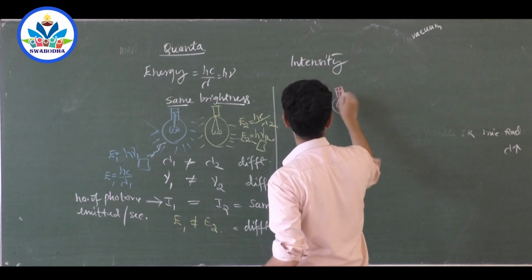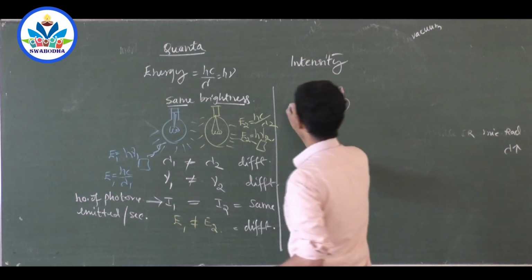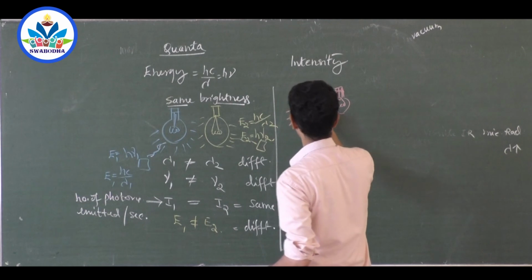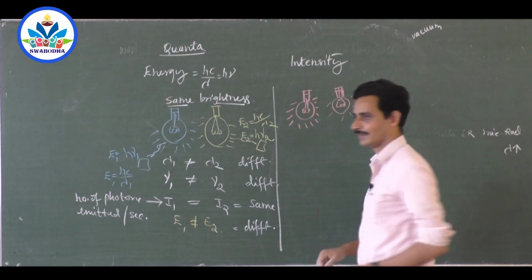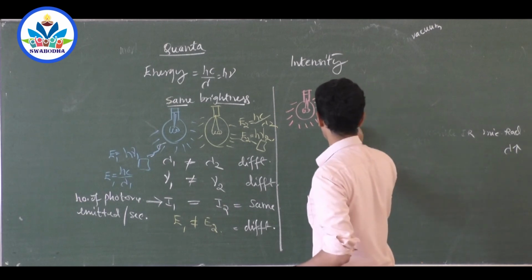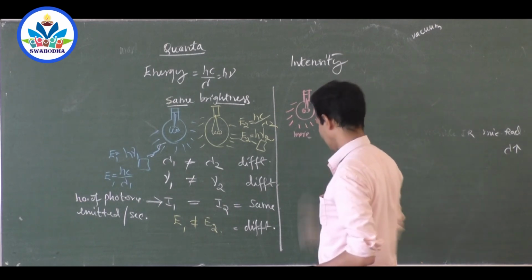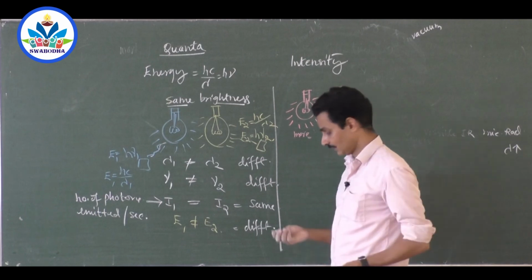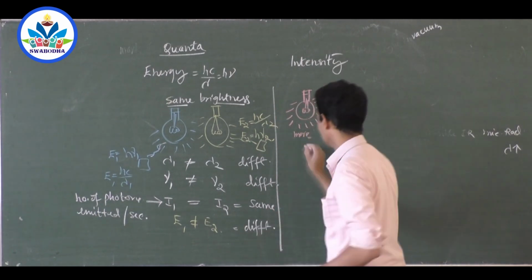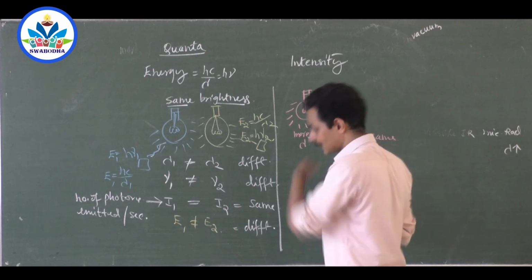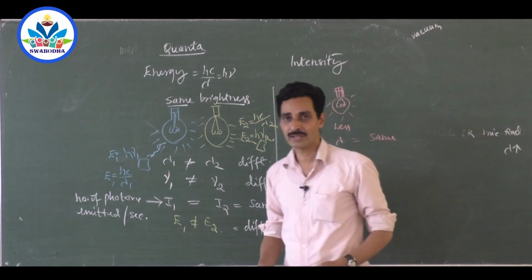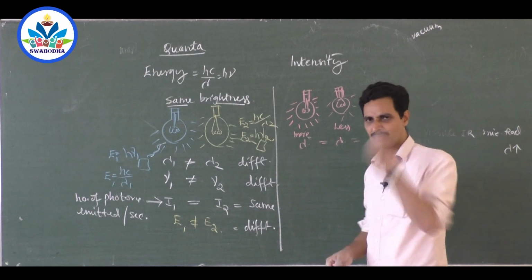Okay, this is a filament, and this light is brighter, this light is less bright. You can understand it. What do I mean by that? What is the wavelength of light coming from this bulb? It is lambda, and this is lambda, same. Because both are emitting the same color light, you can't have different lambda. Exactly the same wavelength.